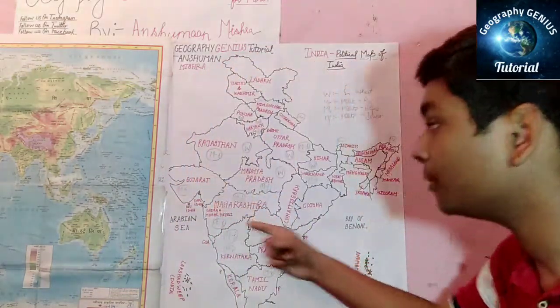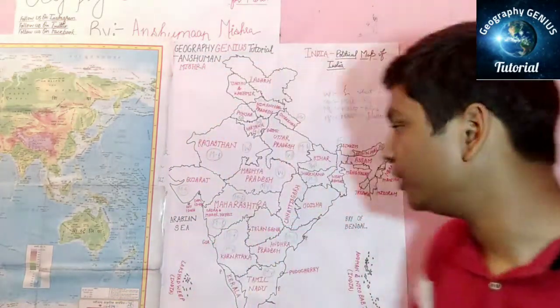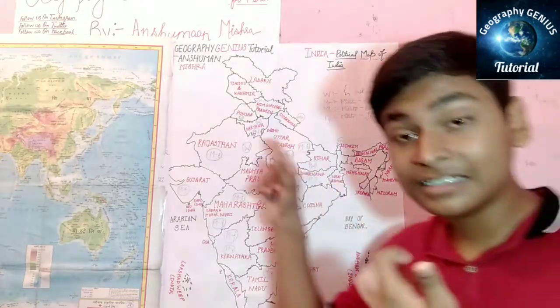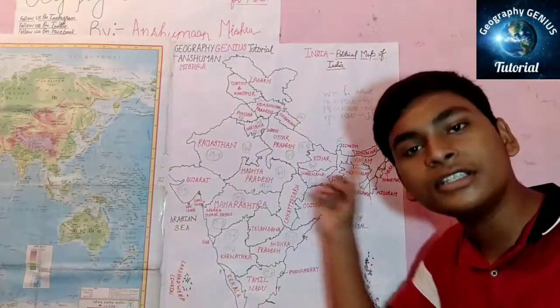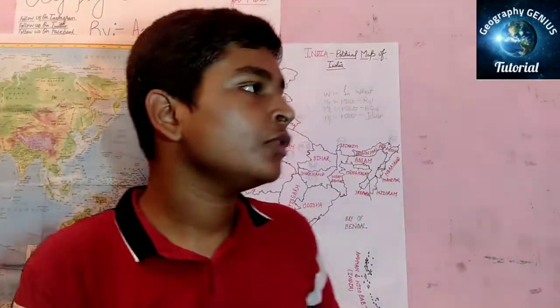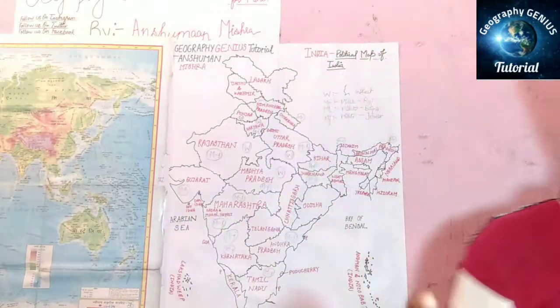That's why Madhya Pradesh is in the list of wheat-growing states. Remember that black soil is required. This is a major part where wheat is grown, and black soil is found only in this region.